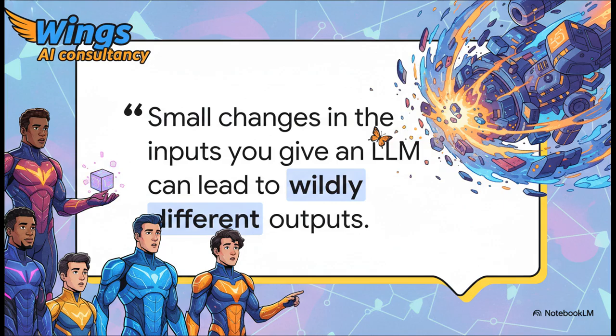You know, this idea from chaos theory is the perfect way to think about AI prompts. It basically says that tiny little changes at the start can lead to huge, wildly different results down the line. That's prompt engineering in a nutshell. The smallest tweaks to how you ask for something can totally transform the answer you get back. So, our job is to get really good at controlling those starting conditions.